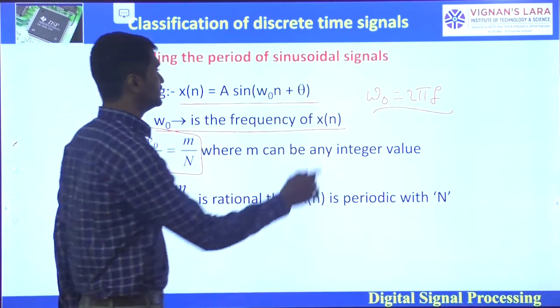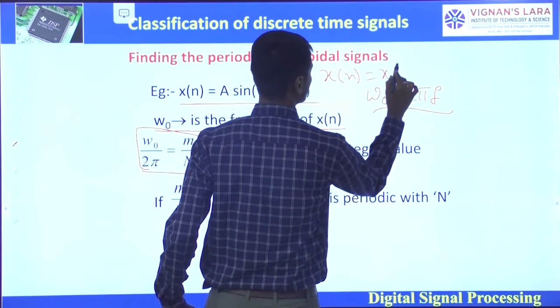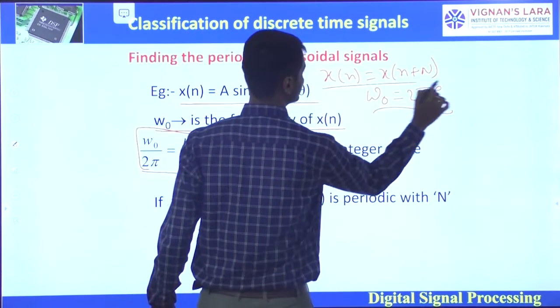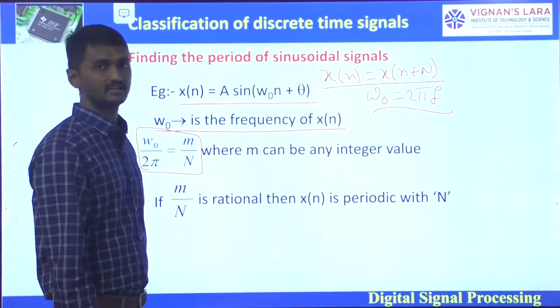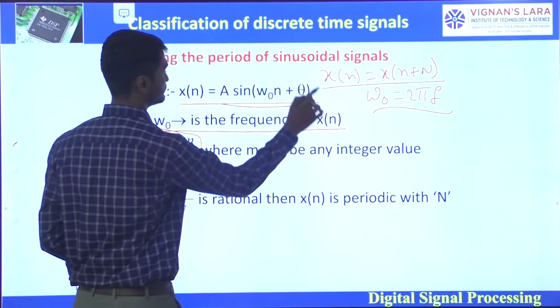We have to apply the condition for periodicity. We know that if the signal satisfies this condition, then only the signal is said to be periodic. So the same will be applied for this signal.